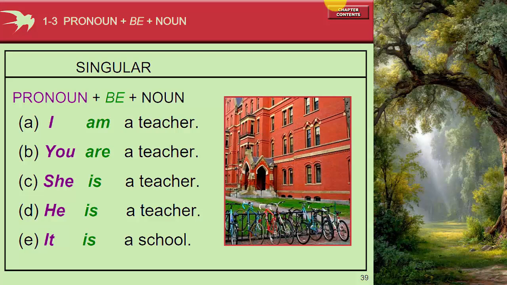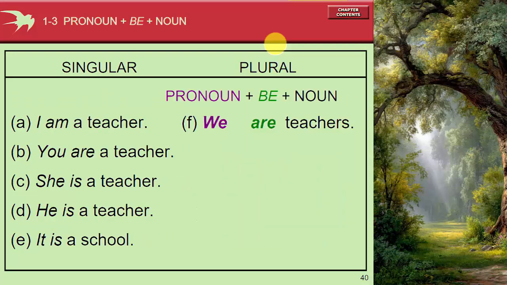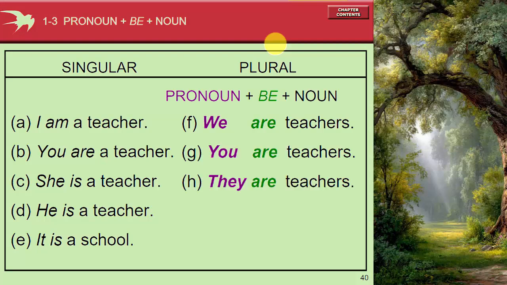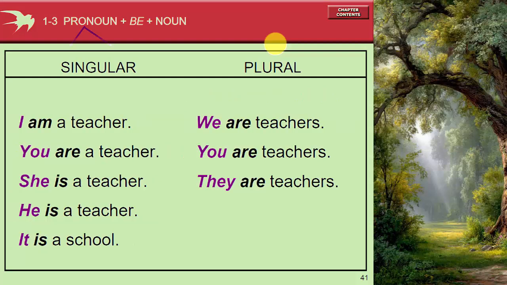Singular noun should be followed by, it depends on the subject or the pronoun. I am, you are, she is, he is, it is. Now with plural, we all use are. We are teachers, you are teachers, they are teachers. We, you, they, that's plural pronoun.